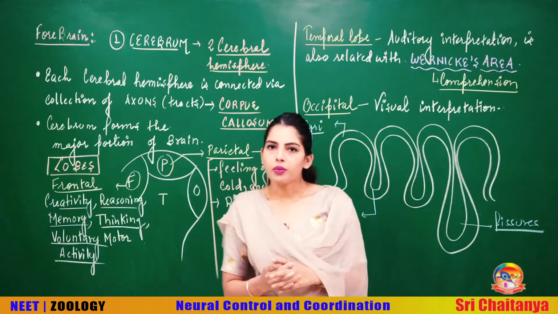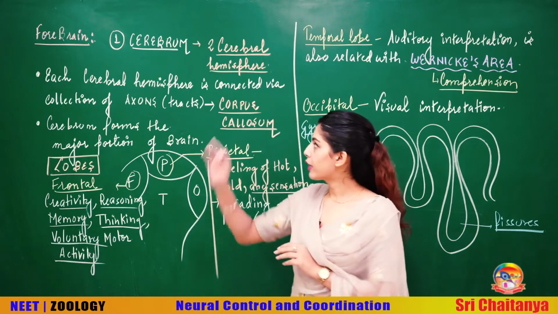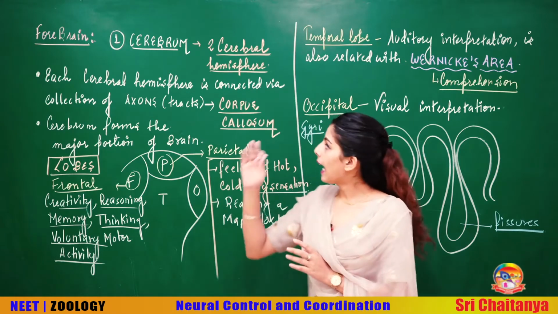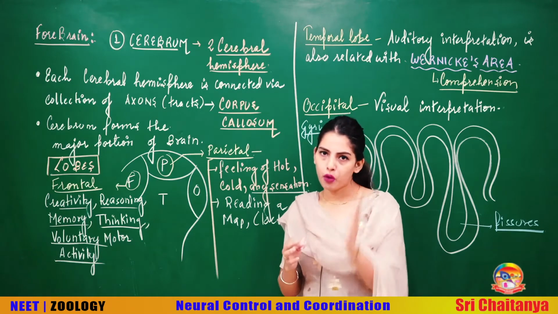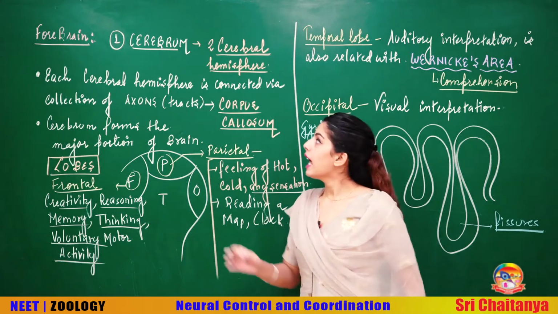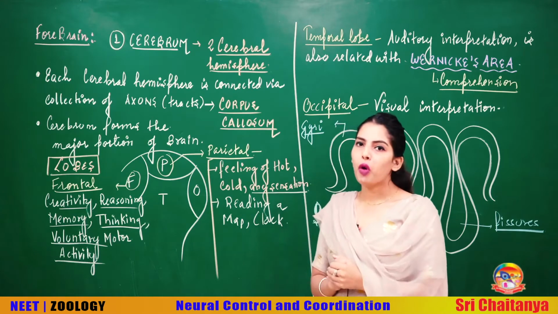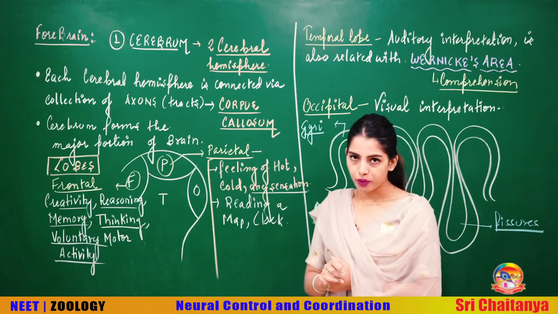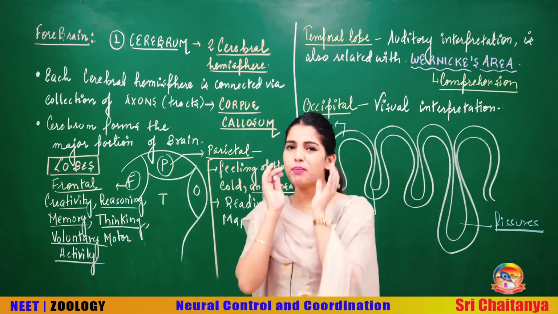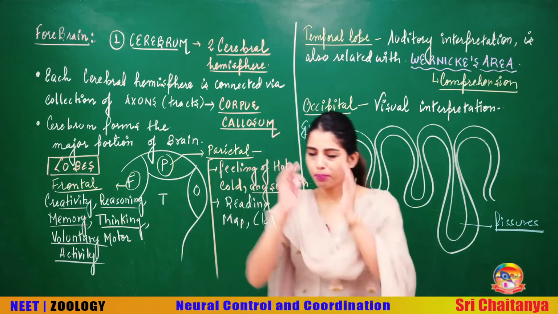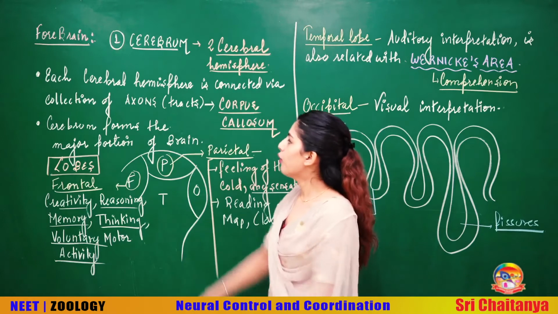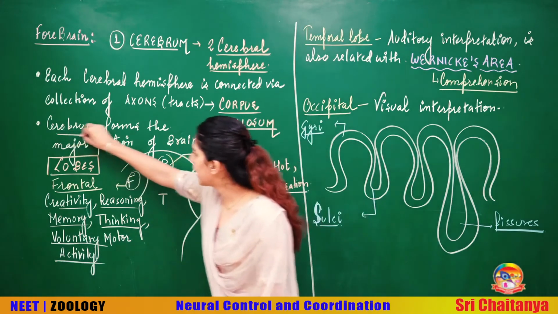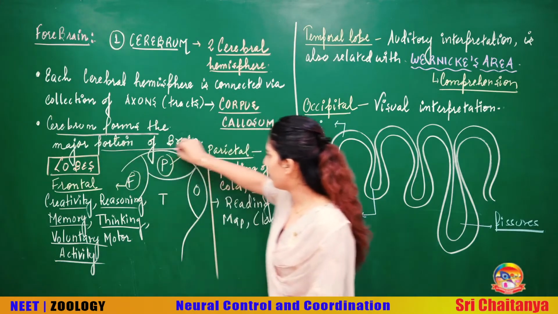Now let us start with the very first part of the brain, that's your forebrain. The forebrain is the most prominent part of the brain among forebrain, hindbrain and midbrain. Talking about the very first part of the forebrain, that is the cerebrum. Cerebrum is the major portion of the brain, as well as the major portion of the forebrain. I have written over here that the cerebrum forms the major portion of the brain.